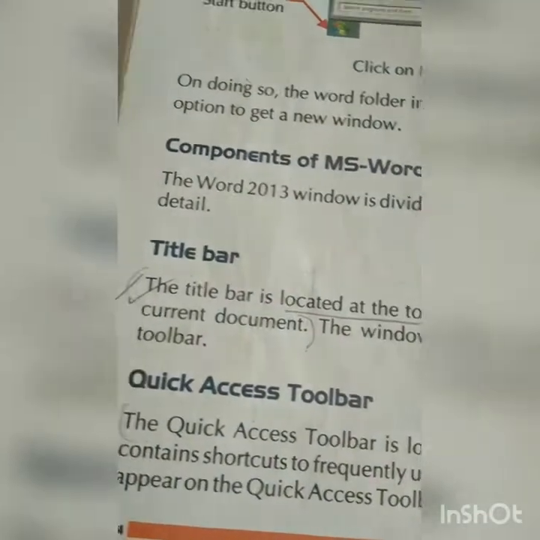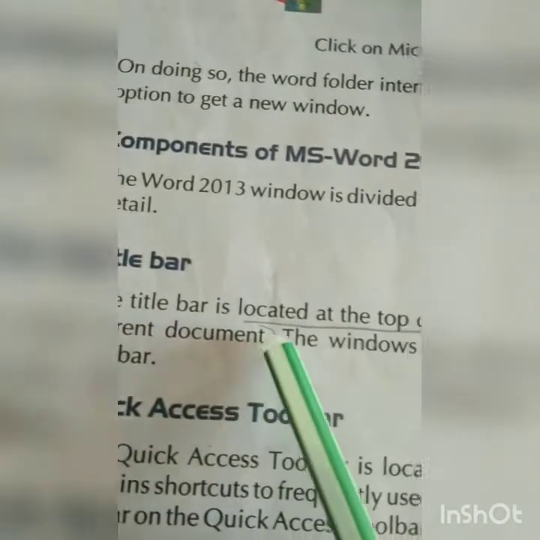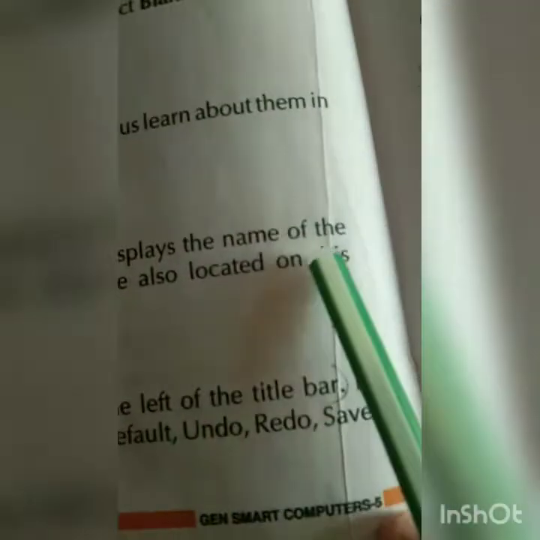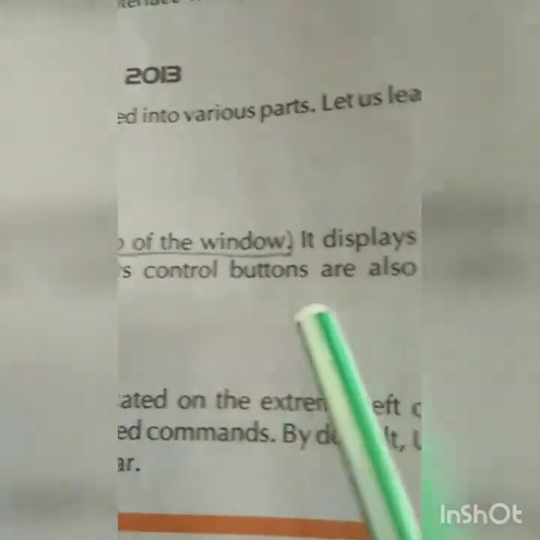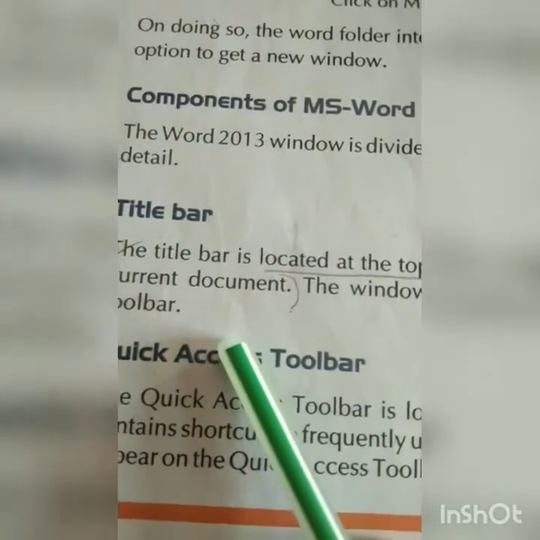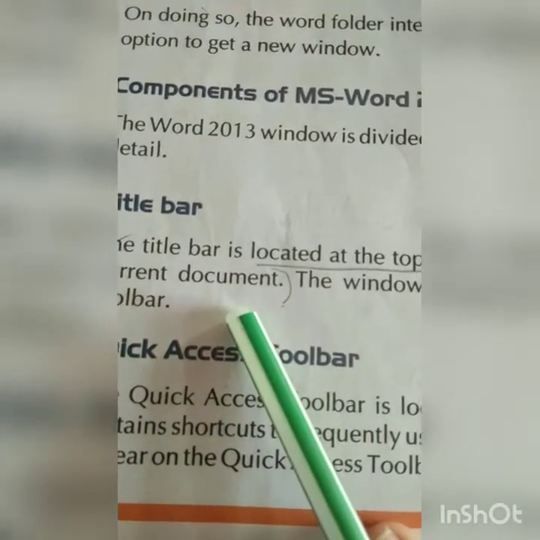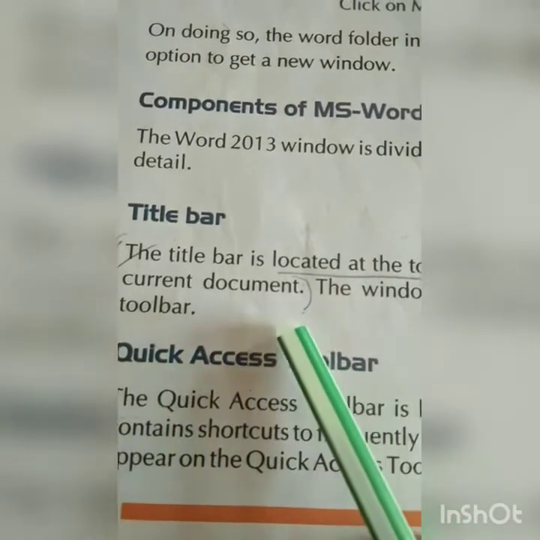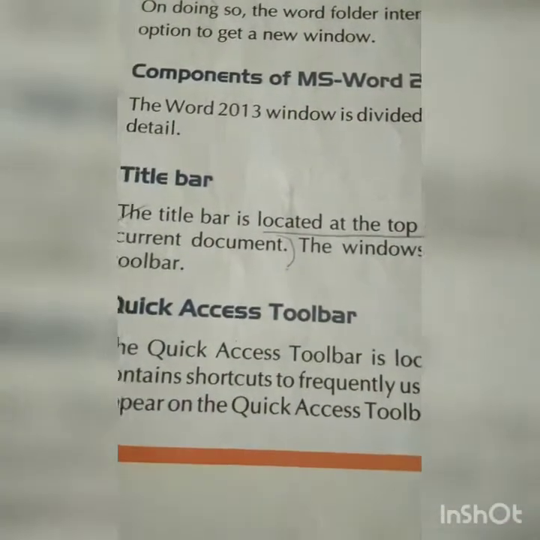First of all we will learn about the title bar. What is the title bar? The title bar is located at the top of the window. It displays the name of the current document. The Windows control buttons are also located on this toolbar. When you open this you will be able to see the title bar, located at the top of the window, and there you will see the name of the current document, meaning the document you are working on now.